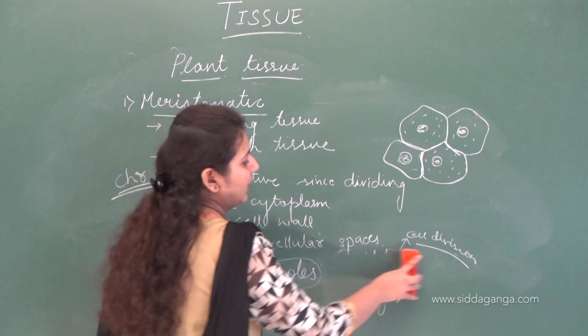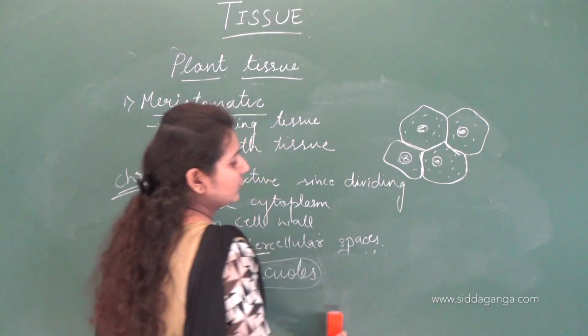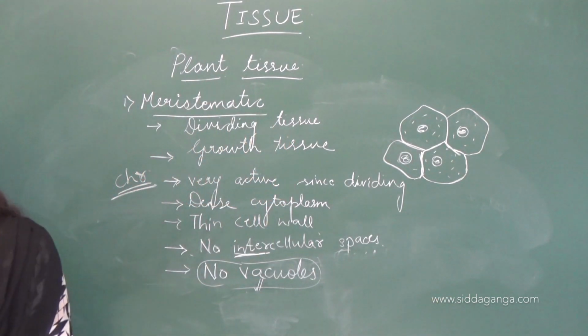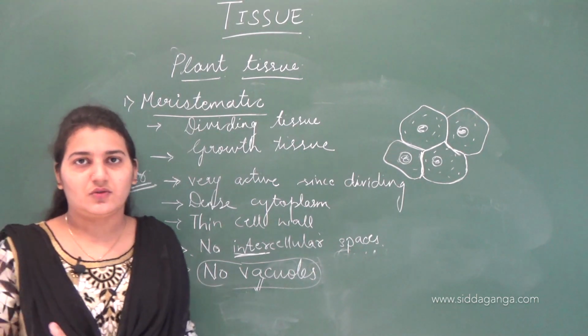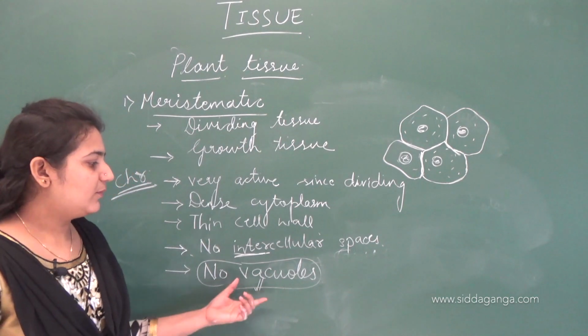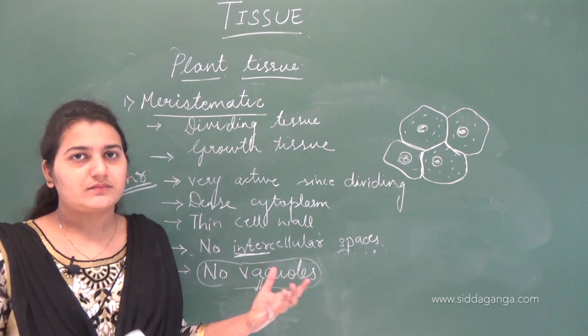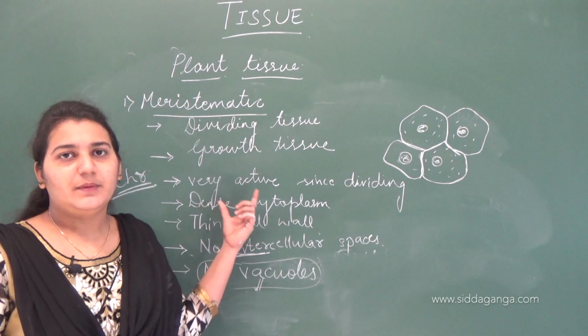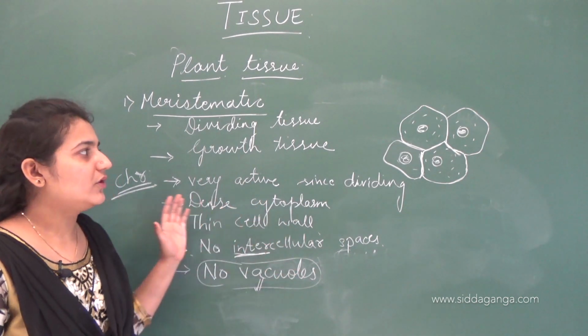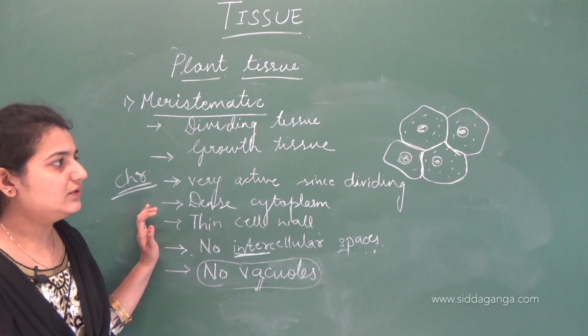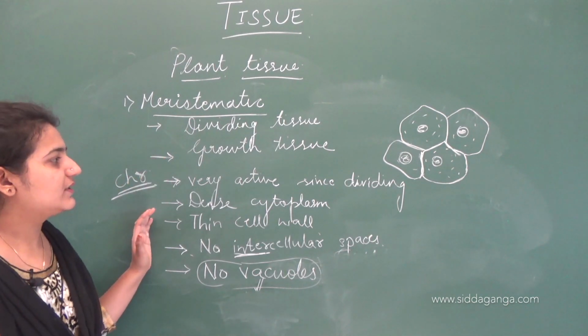Hence there are no vacuoles present in meristematic tissue. Because a vacuole is meant for storage, and meristematic tissue has nothing to do with storage. The same goes for rigidity and turgidity, which make cell division difficult in the meristematic tissue. Clear? So this is about meristematic tissue.